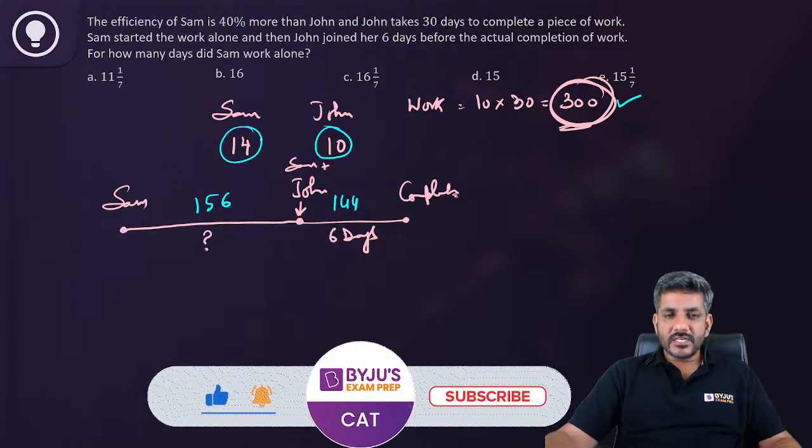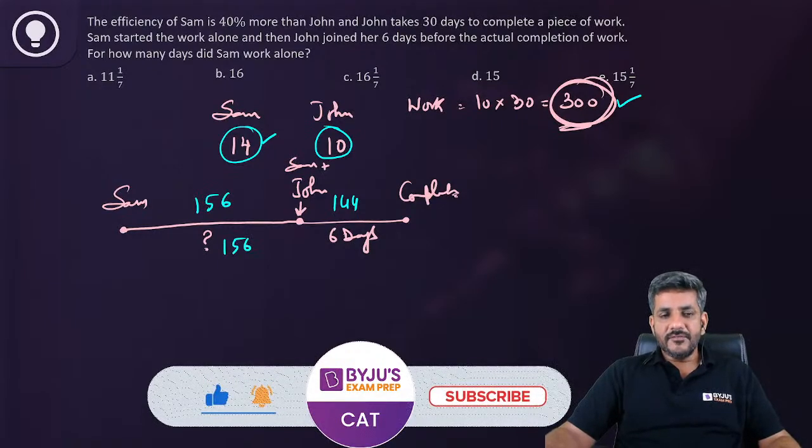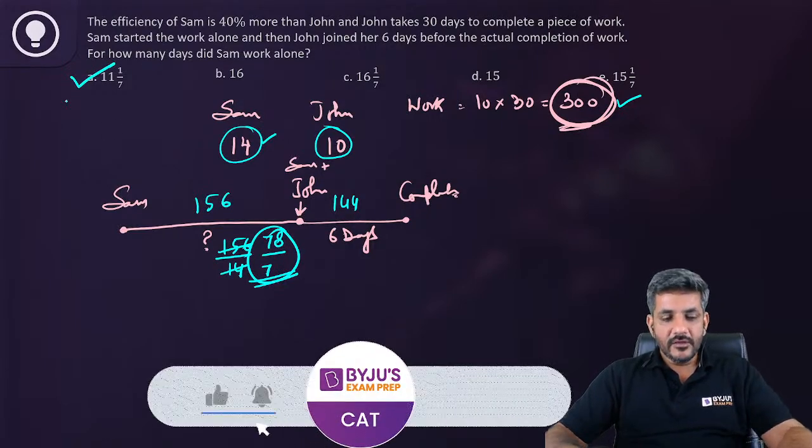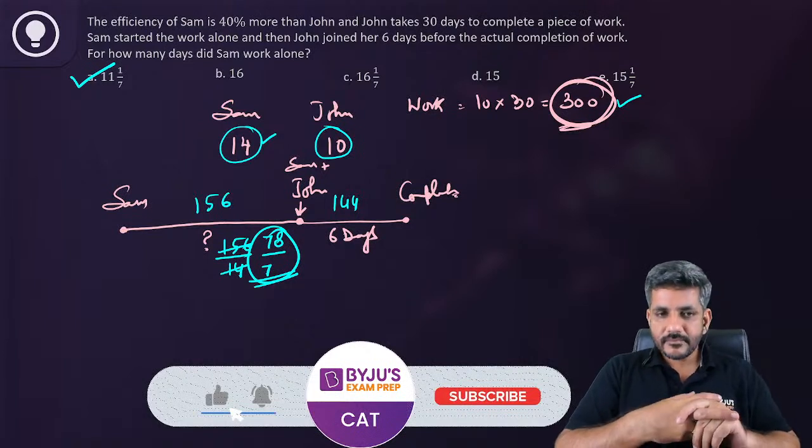And Sam was working alone, he was making 14 every day. So how many days would he have taken? 156 divided by 14, और 2 sevens are 14, और यहाँ पे आएगा 78 by 7. So they must have taken 78 by 7 days, which is equal to A. So A option is the right answer for this question.